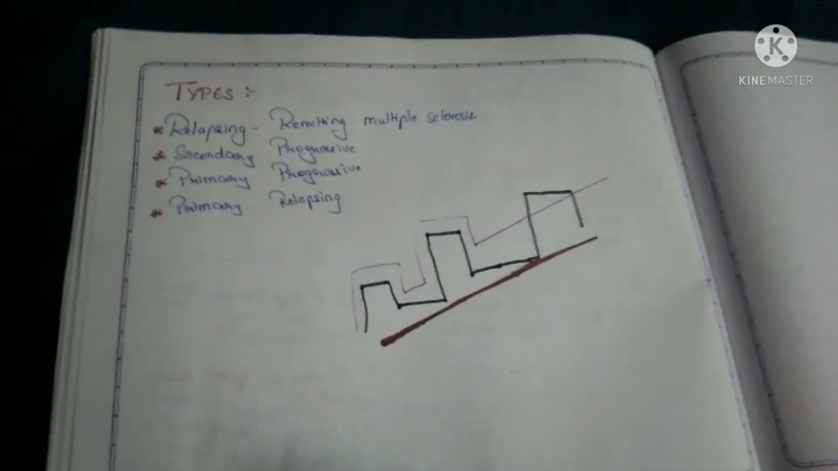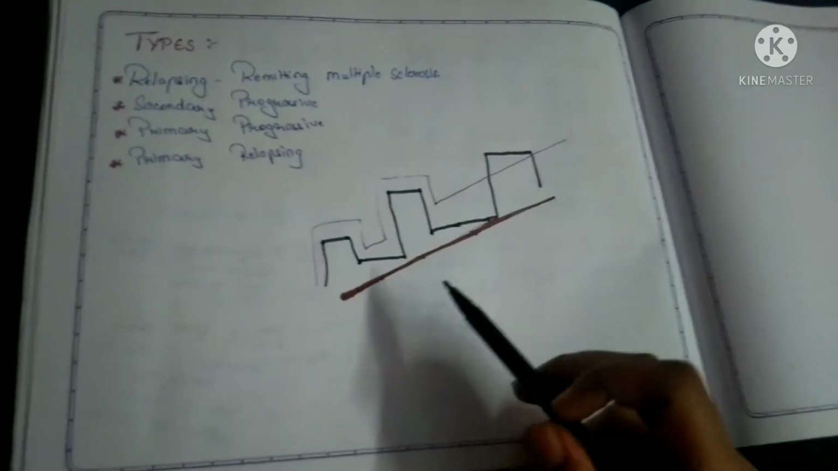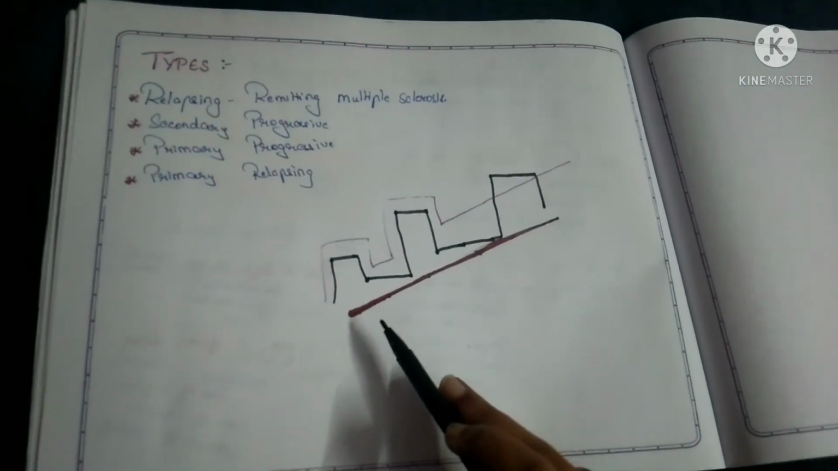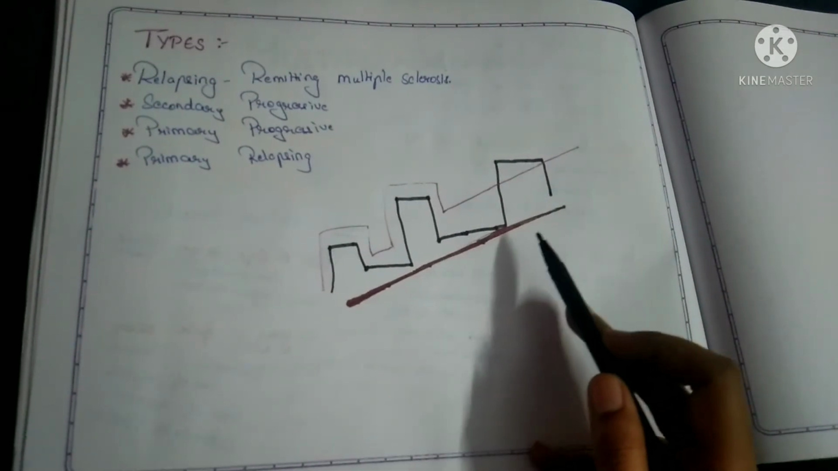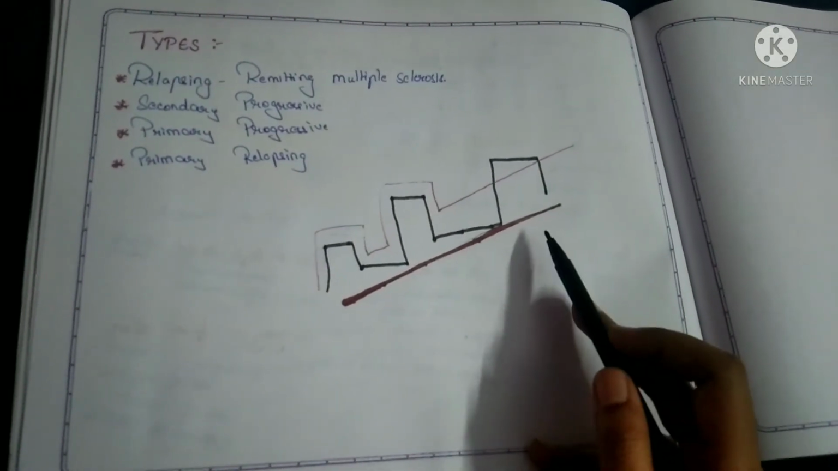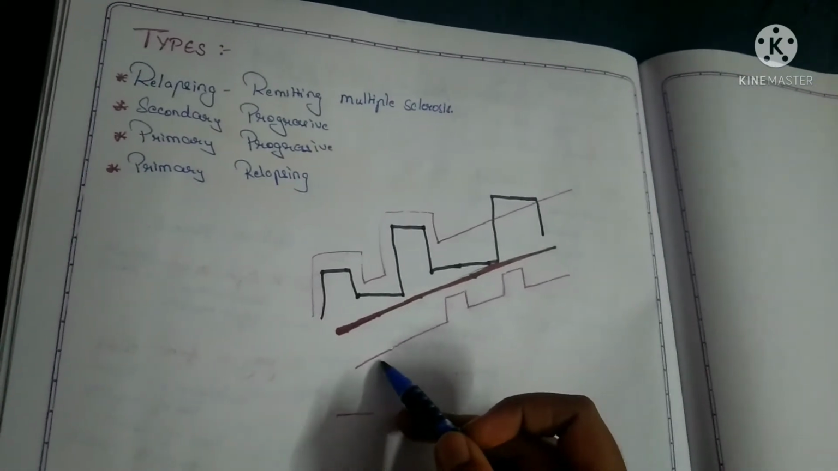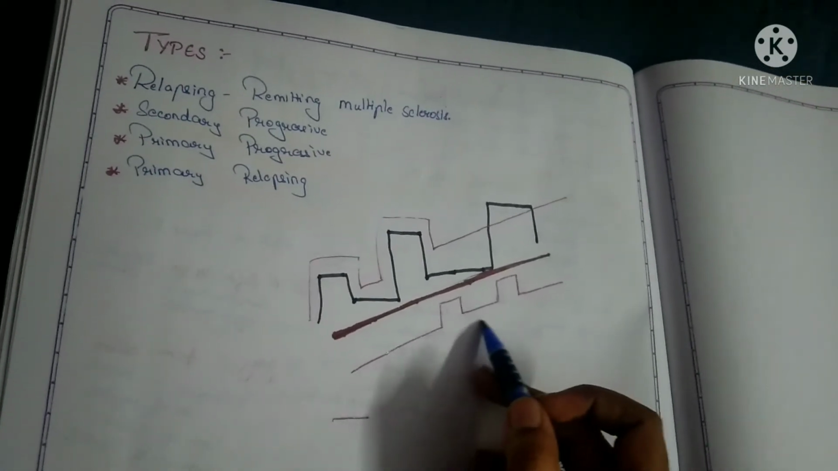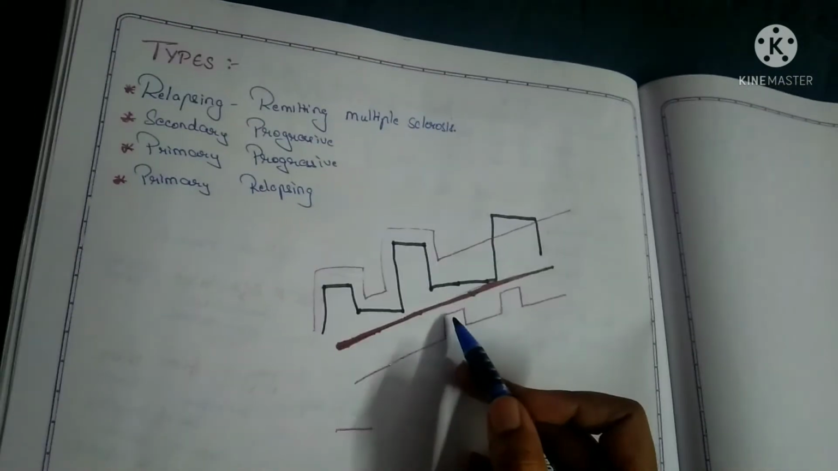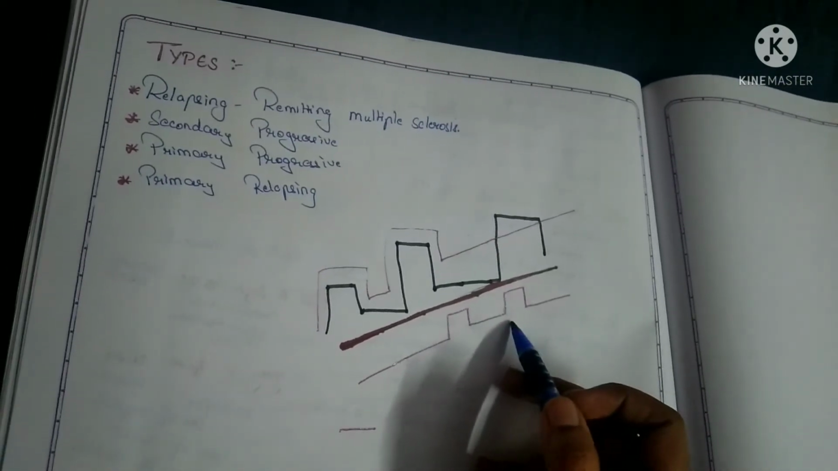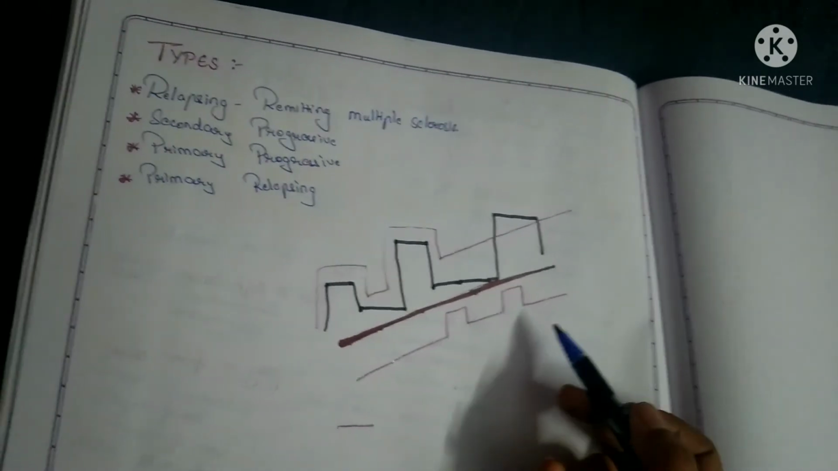In the third type, that is the primary progressive type, there will be only a steady progression in the condition. There will be no relapsing or remitting. There is a steady progression in the condition. In the fourth type, there is a progression along with relapsing. Progression is the prominent feature and relapsing will be mild. So here there will be progression along with a mild relapsing.